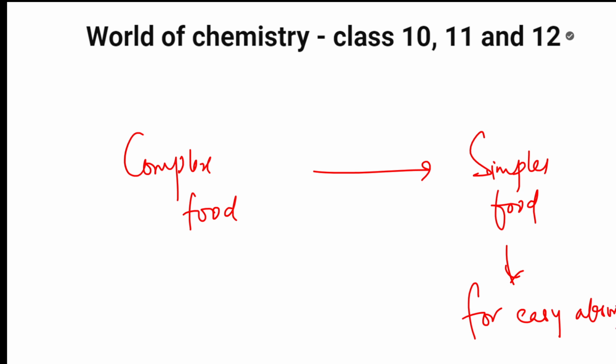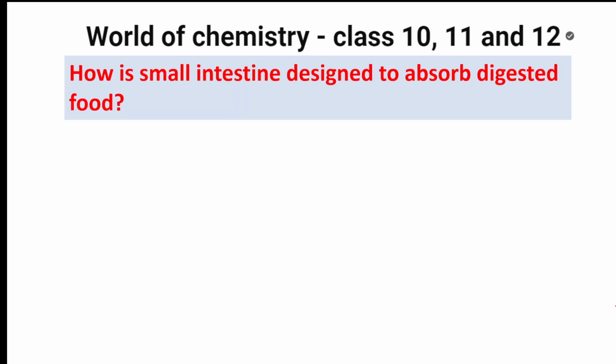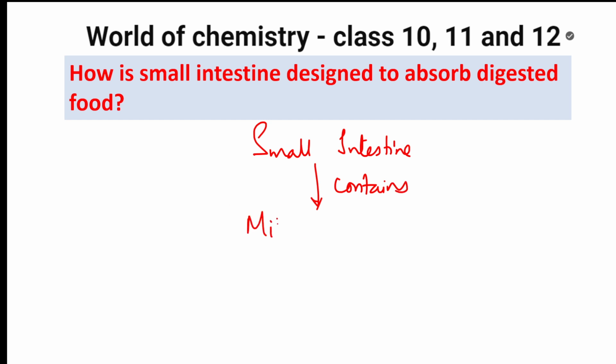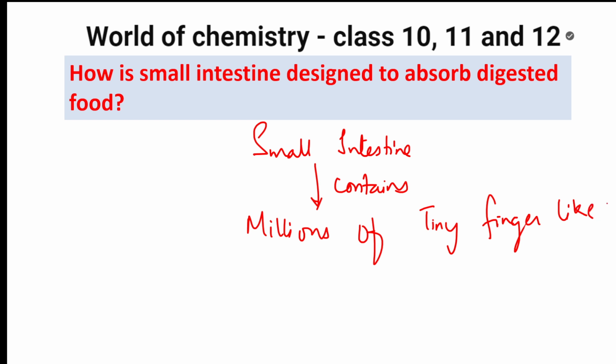Simple words, students. Let's see one more question. How is the small intestine designed to absorb digested food? In the small intestine, what is present, students? The small intestine is made up of finger-like projections. So you write: small intestine contains millions of tiny finger-like projections. What are these tiny finger-like projections called? They are called villi, V-I-L-L-I.